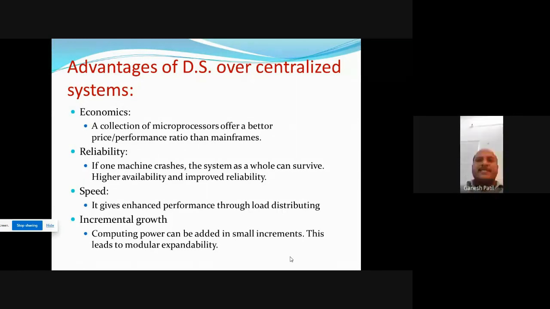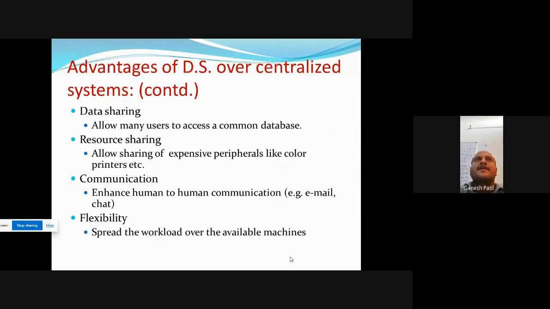Okay, economics, reliability, speed, incremental growth, data sharing, resource sharing, communication, and last is flexibility.